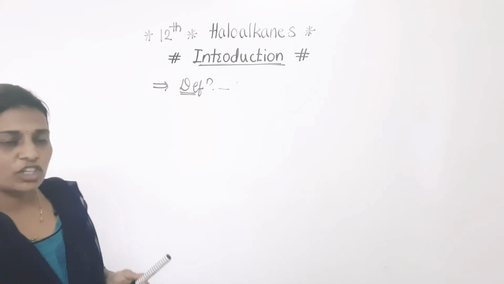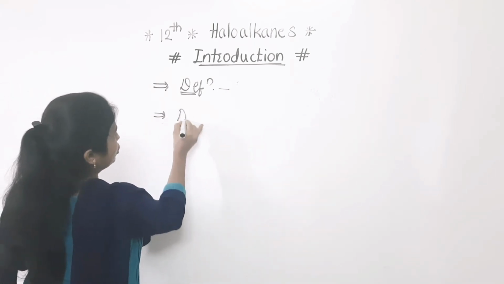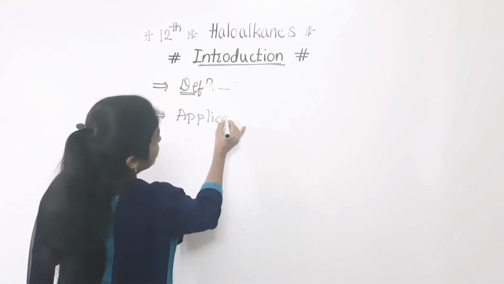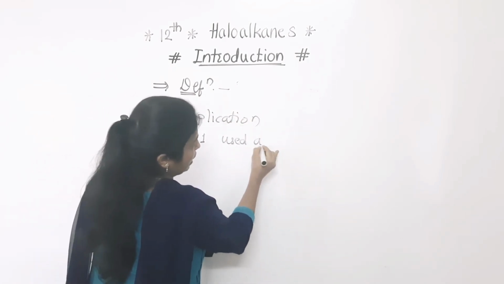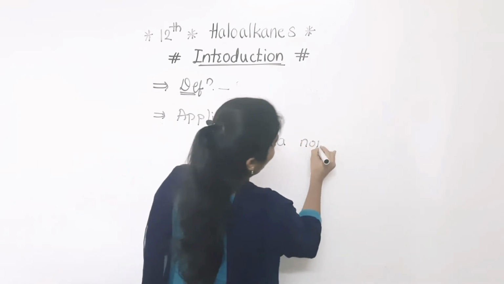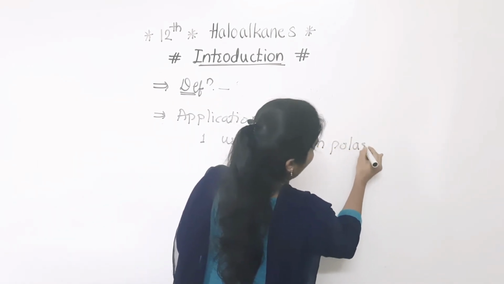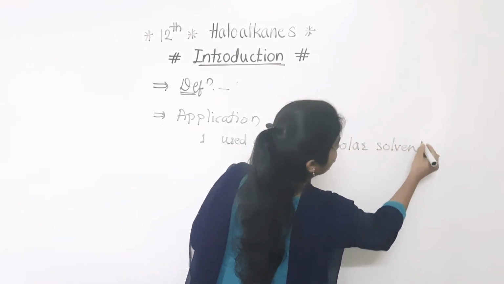In the applications, firstly, the first application is that it is used as a non-polar solvent.